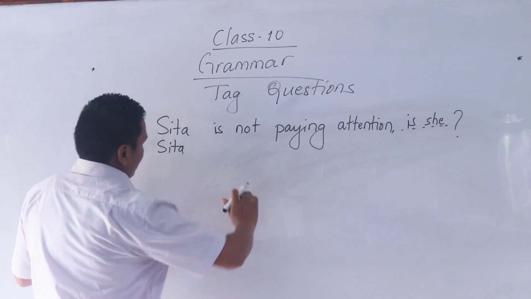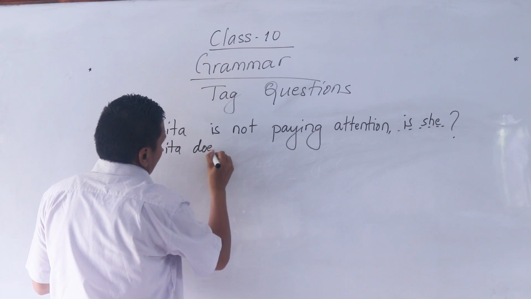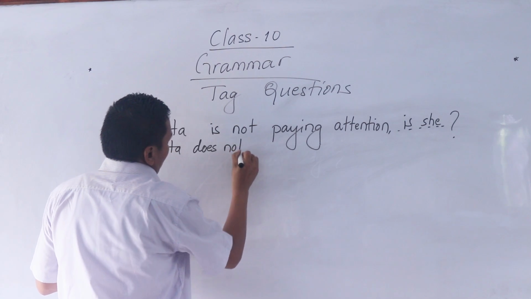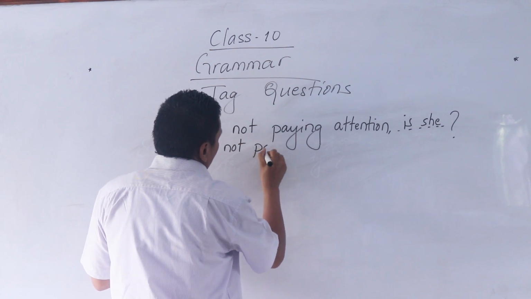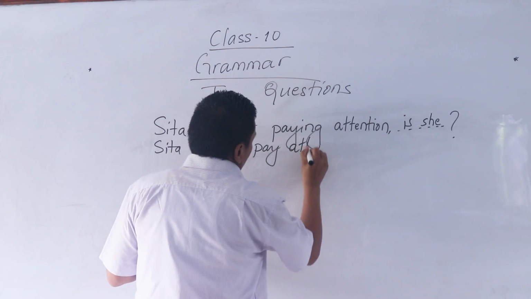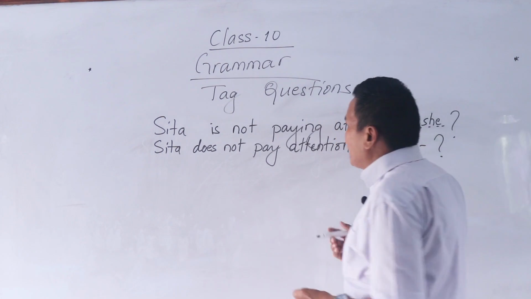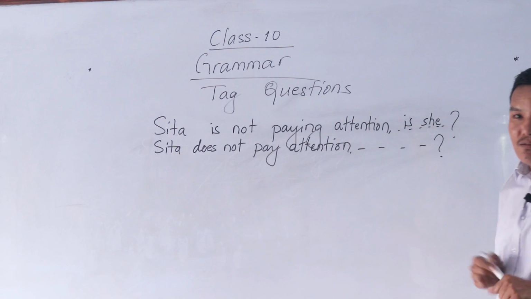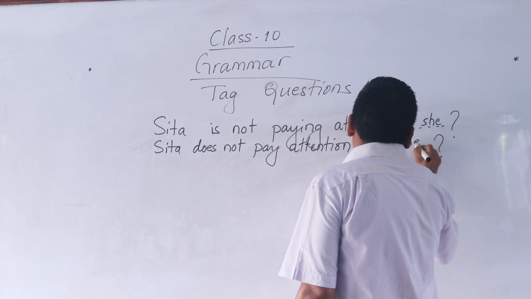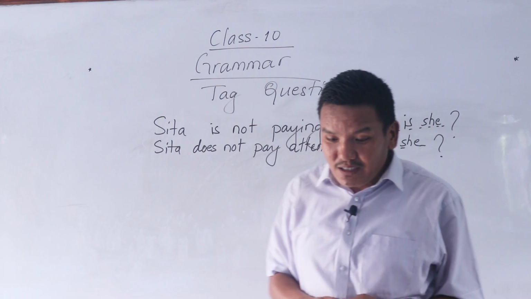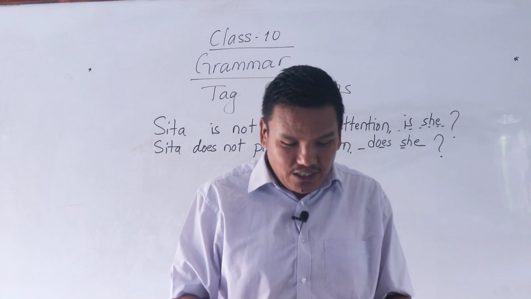Sita does not pay attention. Your does verb is there. Its answer is does she. Sita does not pay attention. Does she?